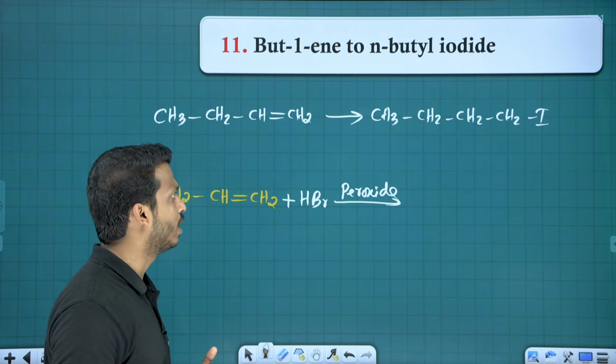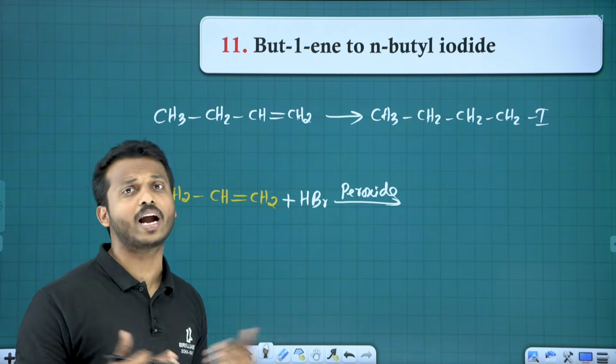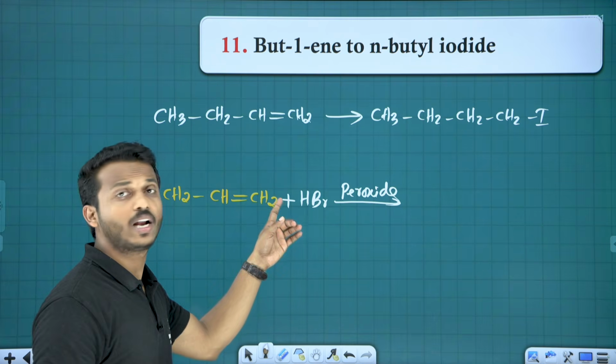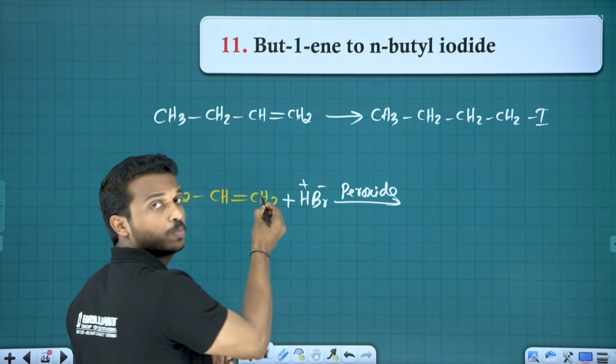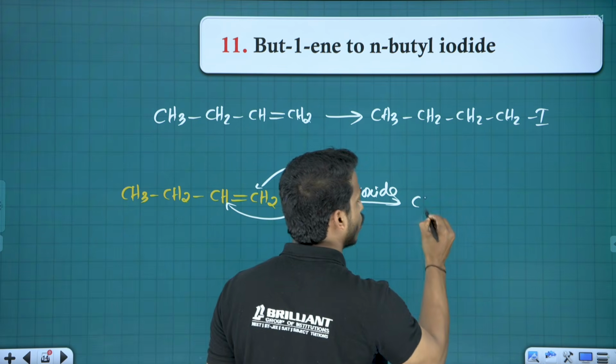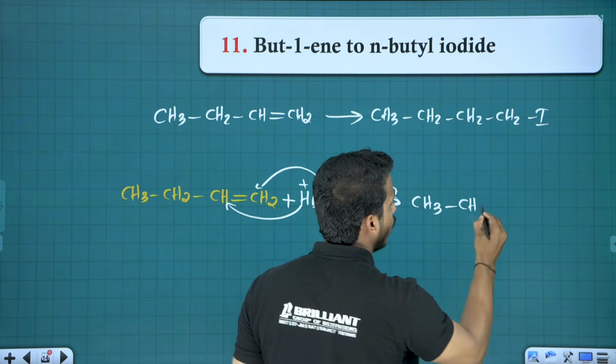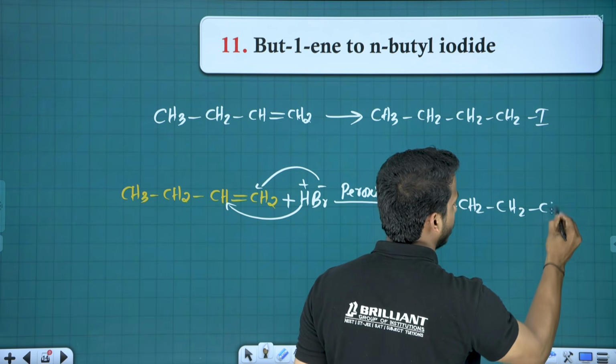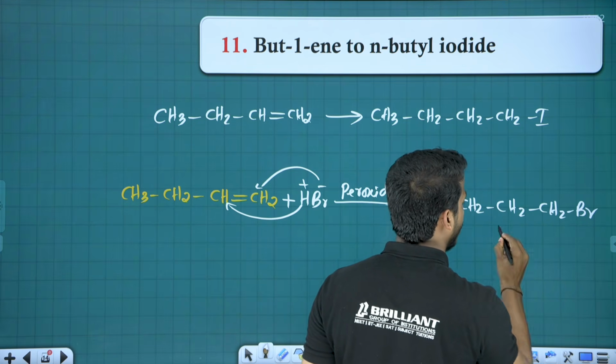So you may ask the question, sir, we need iodine, right? Why are you adding bromine? Here, we can't directly bring an iodine to this place. So bromine comes to this place and H plus goes to the other carbon. That's our anti-Markovnikov rule. So we will get 1-bromobutane here.